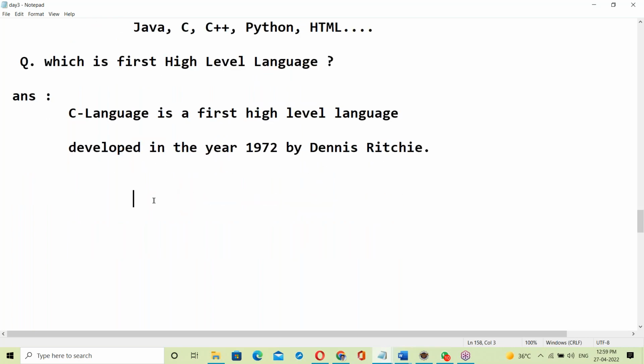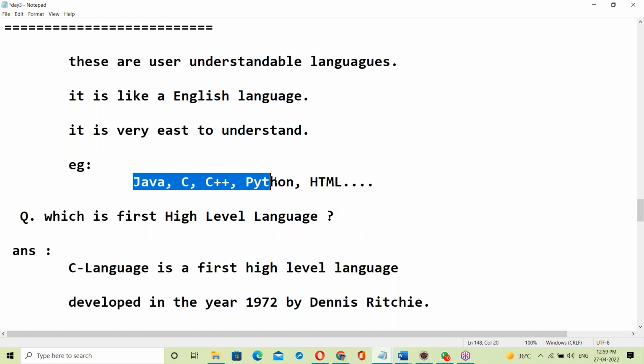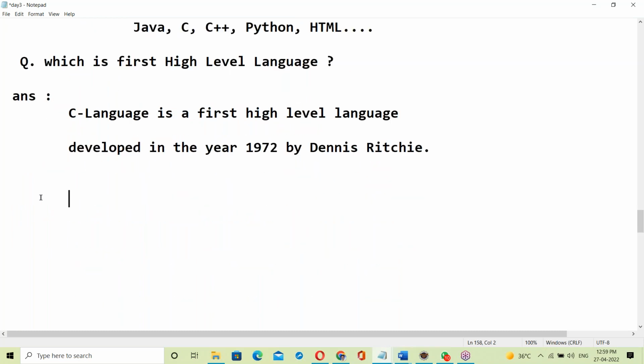The computer cannot understand high level language. Java, C, C++, Python, all the high level languages have to be converted into binary code. Every high level language program instruction has to be converted into binary code.